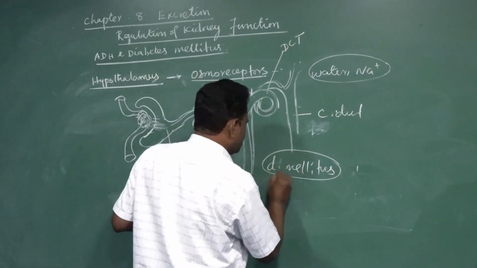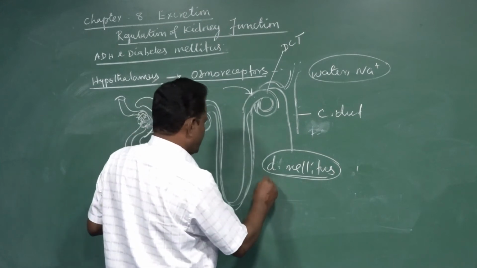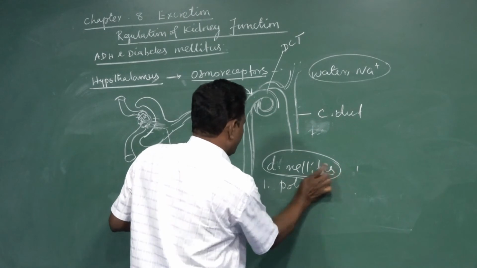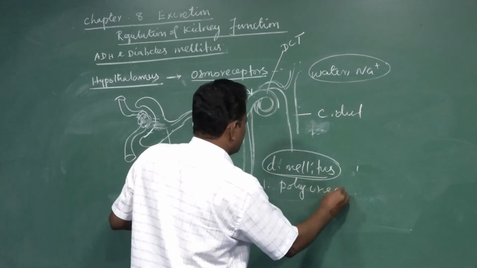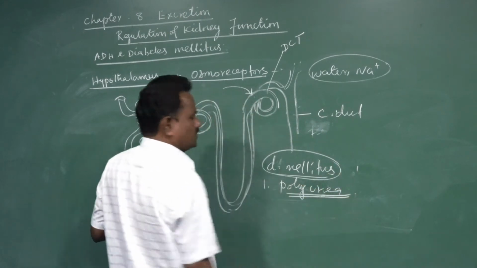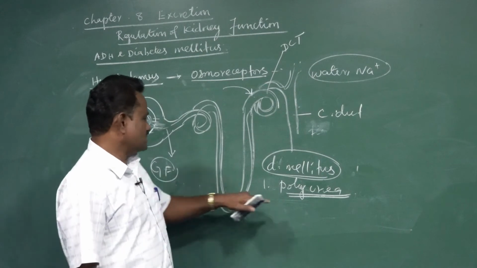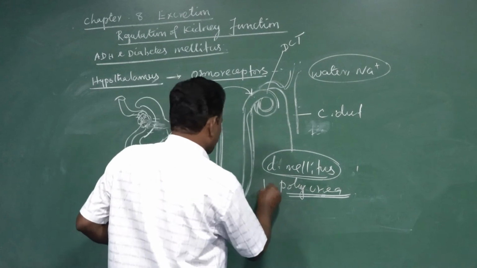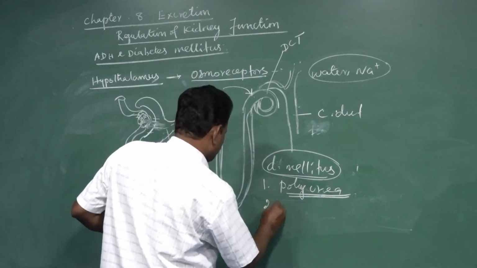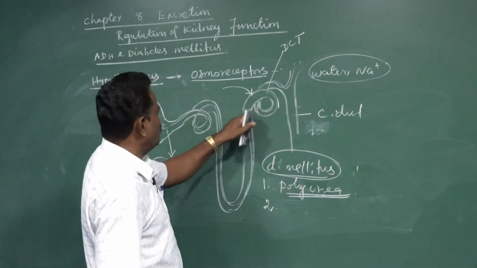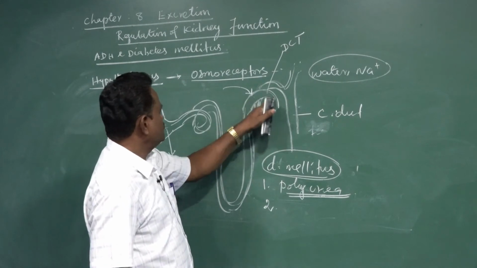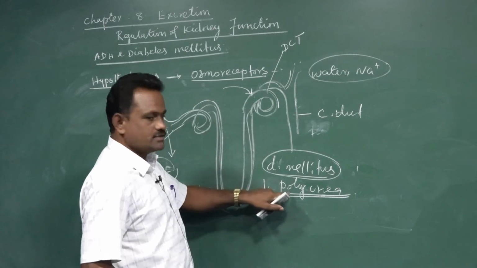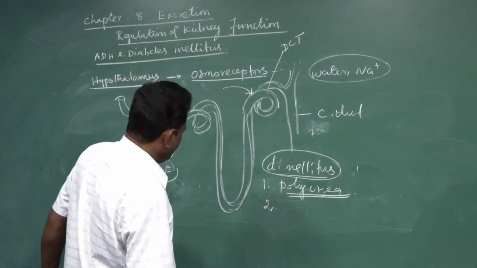So in the case of diabetes mellitus, the first symptom is called polyuria. That means frequent urination or excretion of urine. When more water is excreted out and not reabsorbed into the blood, that leads to the condition called polyuria.